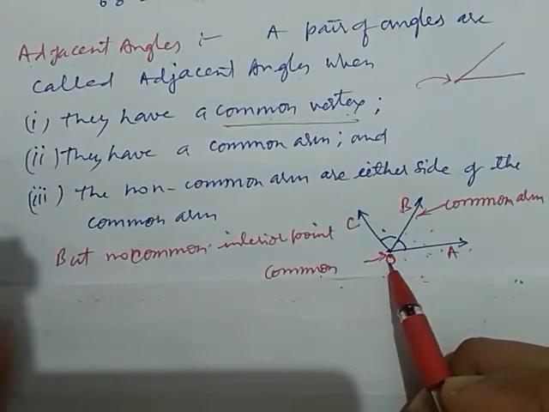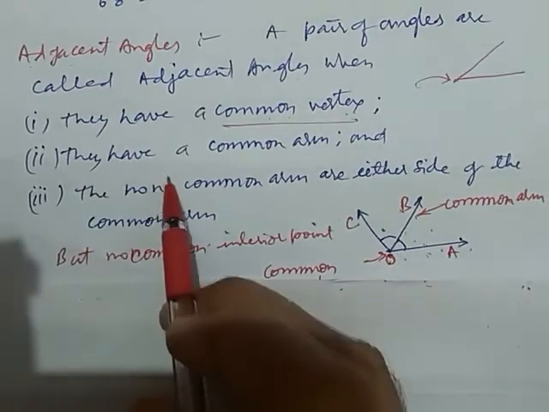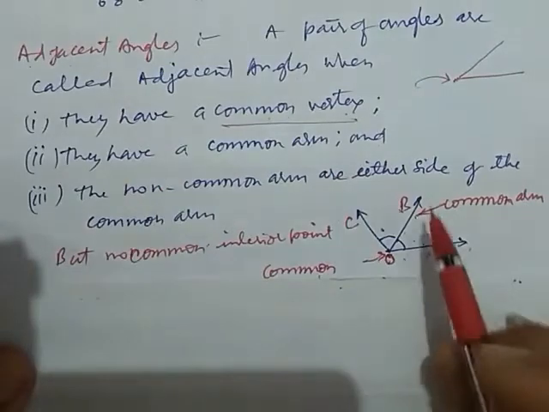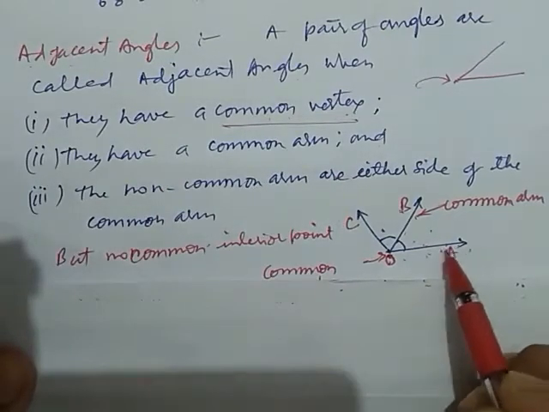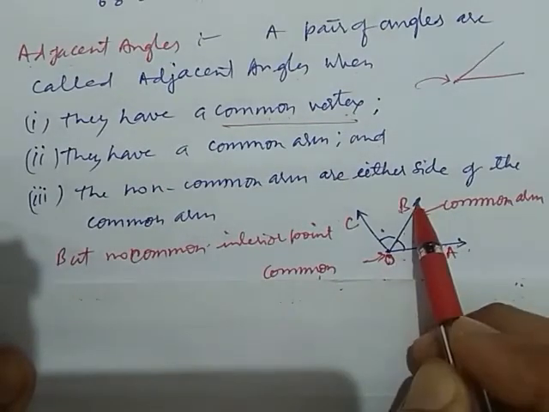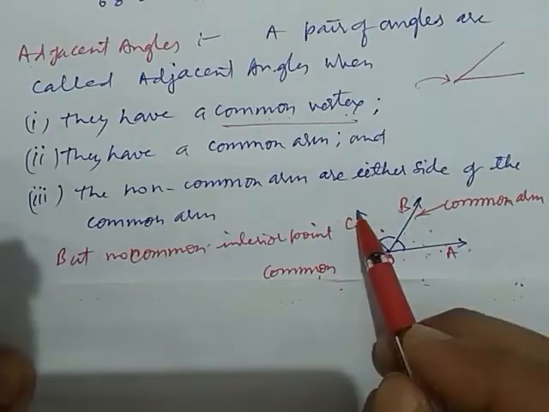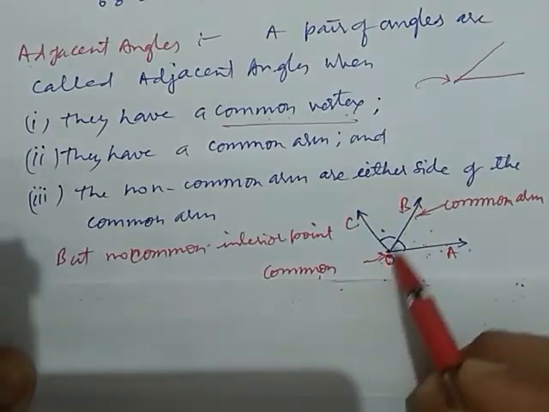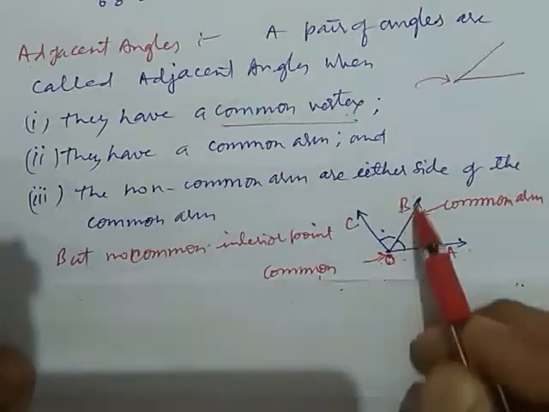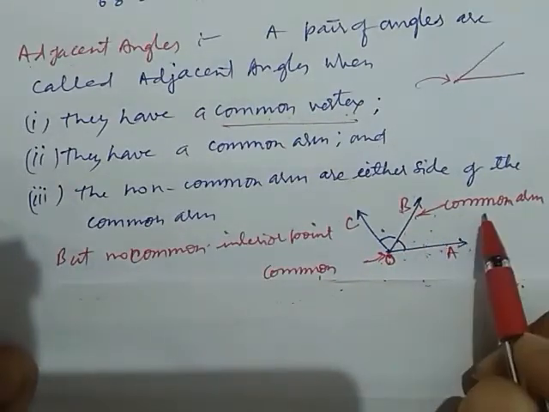They have a common arm. Here AOB and BOC have this common arm. OB is common in both the angles.